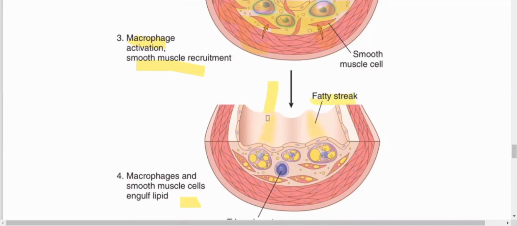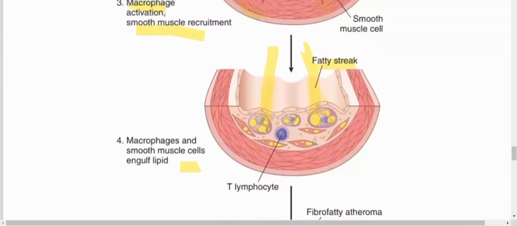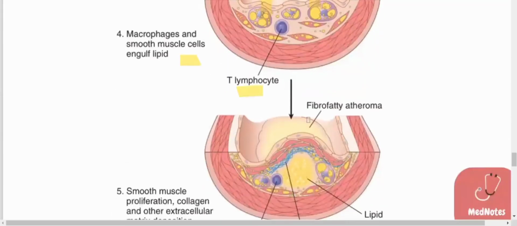I want to discuss with you that fatty streak formation begins from 1 year of age. Every person has fatty streaks from 1 year up till death. If we do not make lifestyle modifications, it can increase towards old age and lead to atherosclerosis. This is the fatty streak, the most important. Then there is T lymphocyte involvement and fibrofatty atheroma formation.